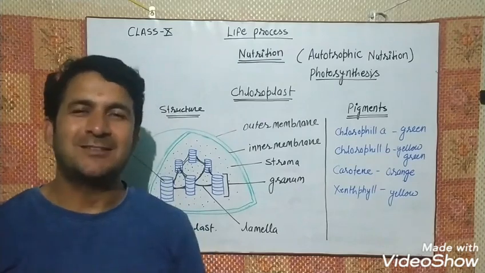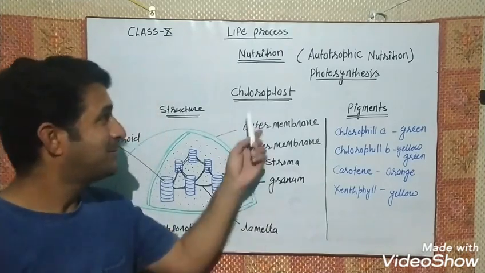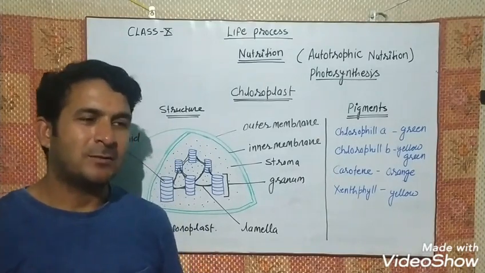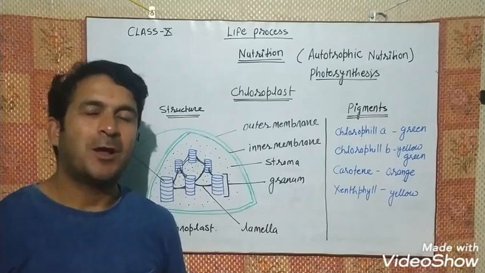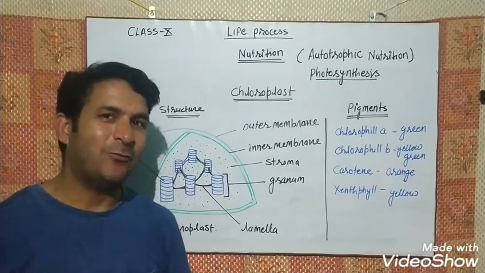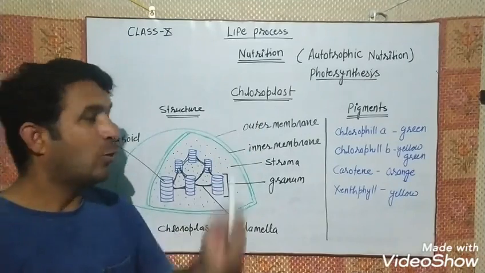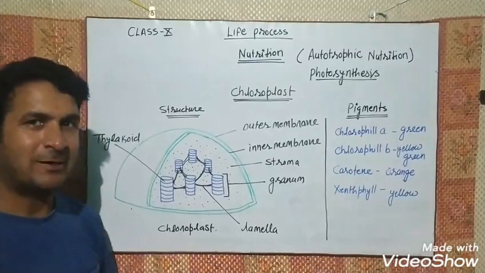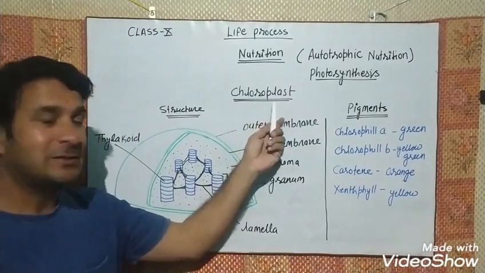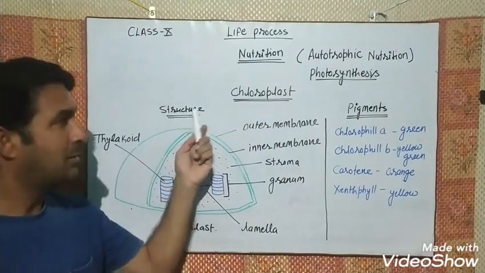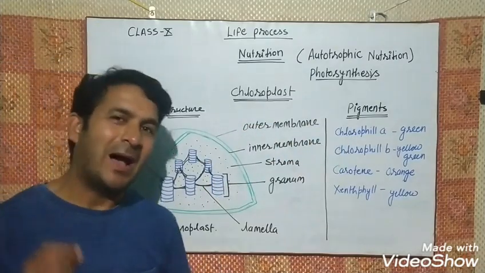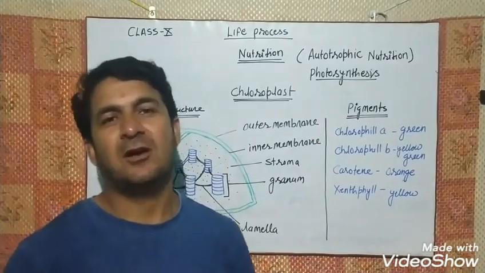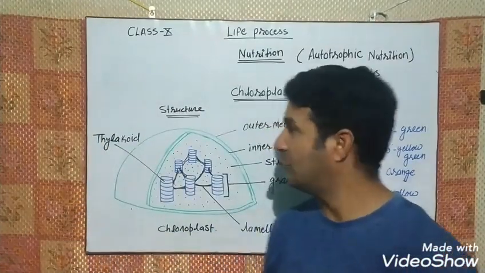So now we will discuss the chloroplast. Okay, the chloroplast is a very important organelle of the plant which helps in photosynthesis. Actually, the chloroplast is the site of photosynthesis, right? Here we will discuss the chloroplast as a structure, and the pigments present in the chloroplast. So let's discuss the structure of the chloroplast first of all.